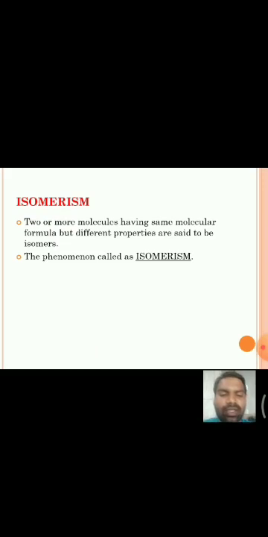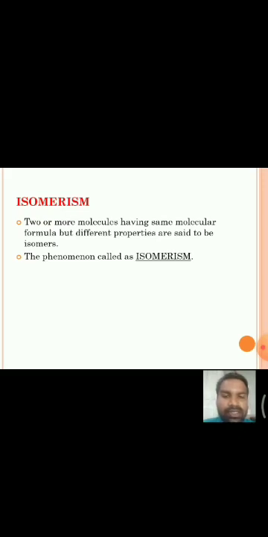And before that, the basic concept, that is isomerism. We know that isomerism means the existence of two or more molecules having the same molecular formula but different properties.